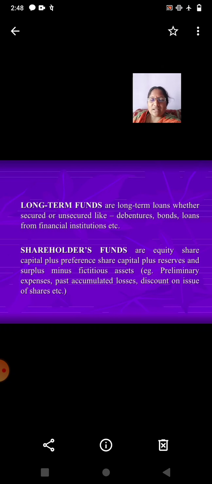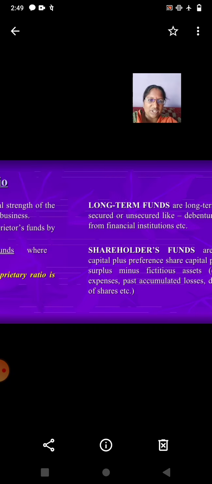What are long-term funds? Long-term funds are long-term loans, whether secured or unsecured, like debentures, bonds, loans from financial institutions, etc. Shareholders' funds are equity share capital plus preference share capital plus reserves and surplus minus fictitious assets, for example preliminary expenses and past accumulated losses, discount on issue of shares, etc. So, shareholders' funds are equity share capital plus preference share capital plus reserves and surplus minus fictitious assets.